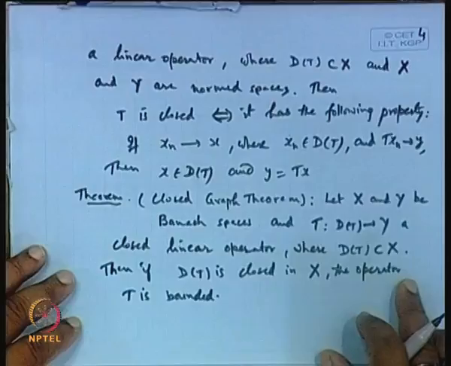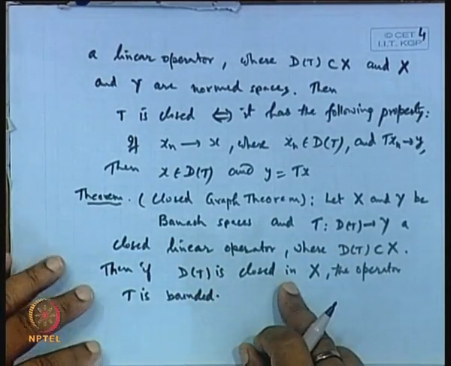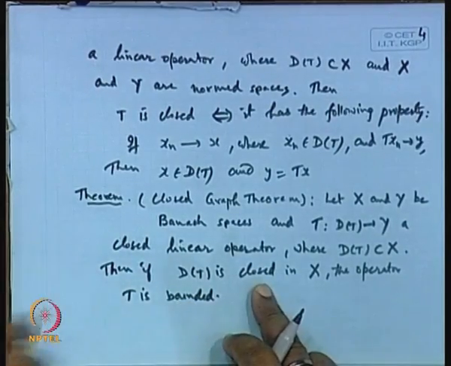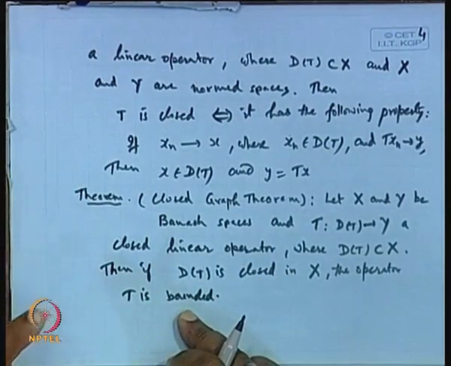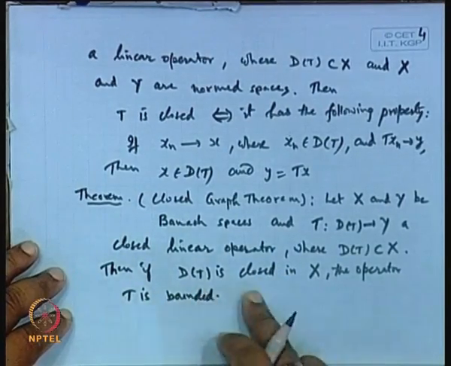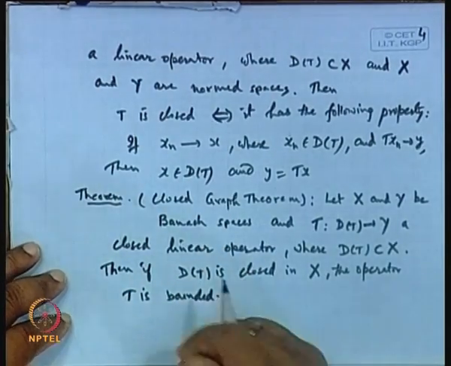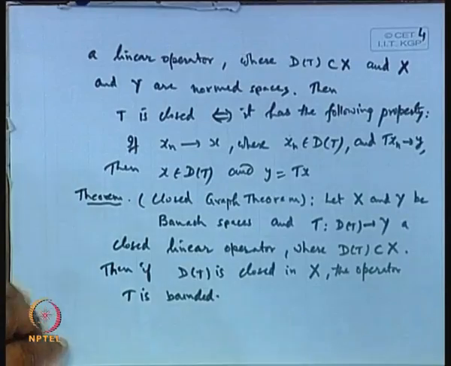Similarly in the case of the open mapping theorem. So this is the sufficient condition for a closed linear operator to be a bounded operator. And as soon as it is bounded, because it is also linear, boundedness and continuity are the same, so basically it becomes a continuous operator. Let us see the proof of it.